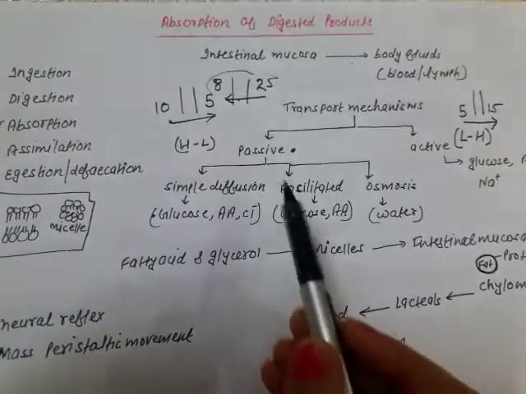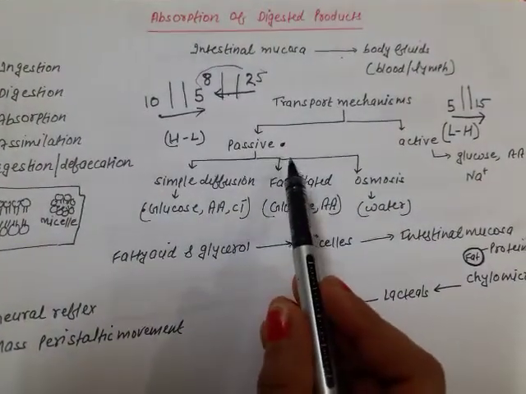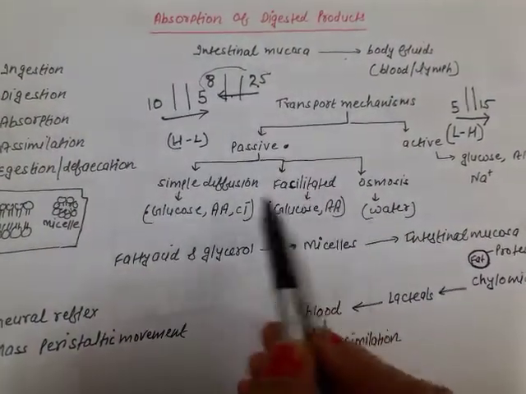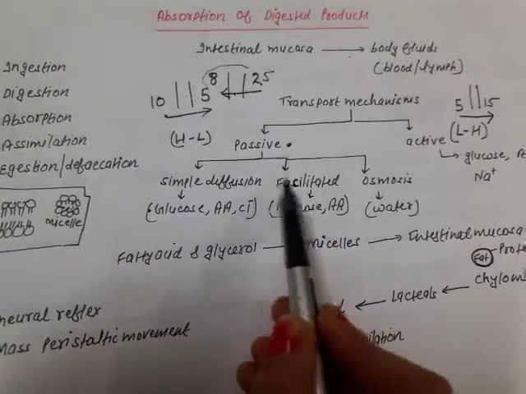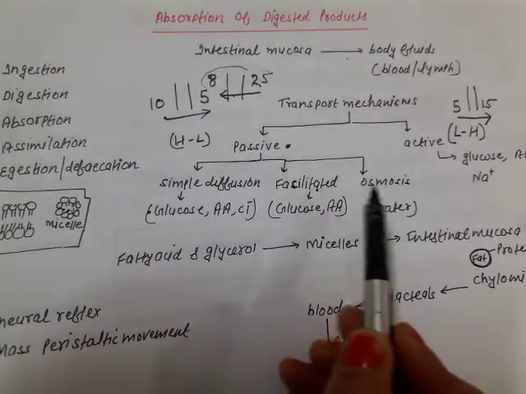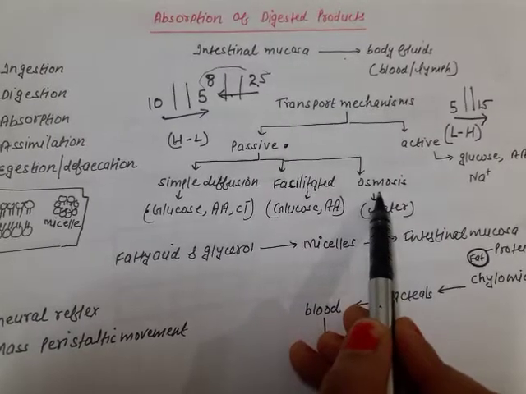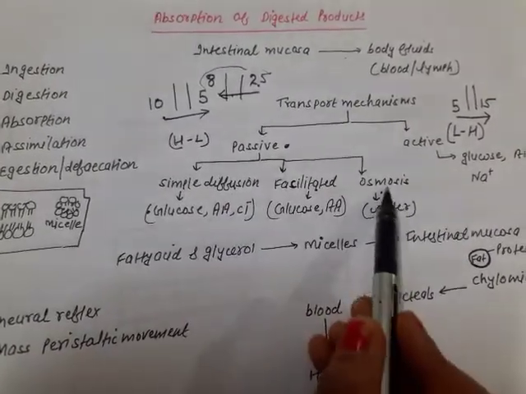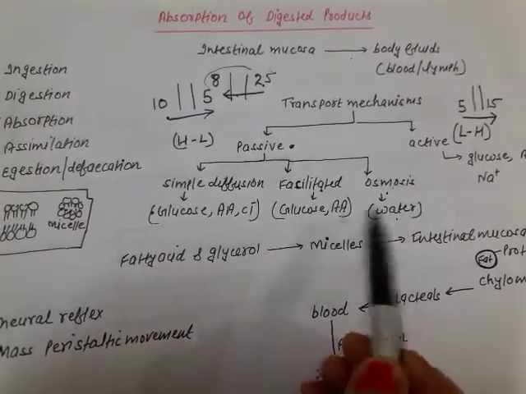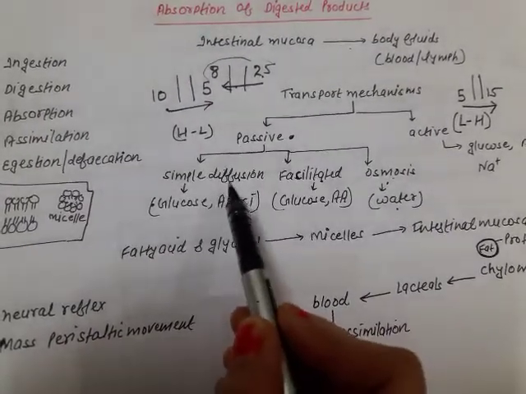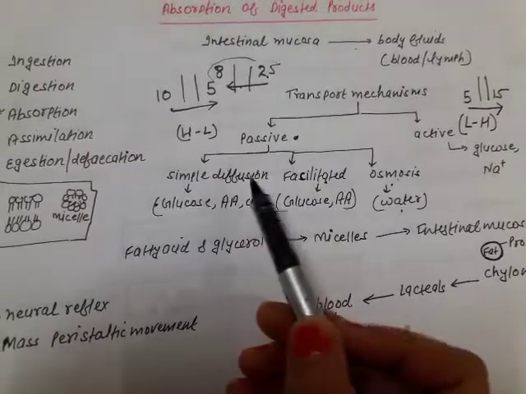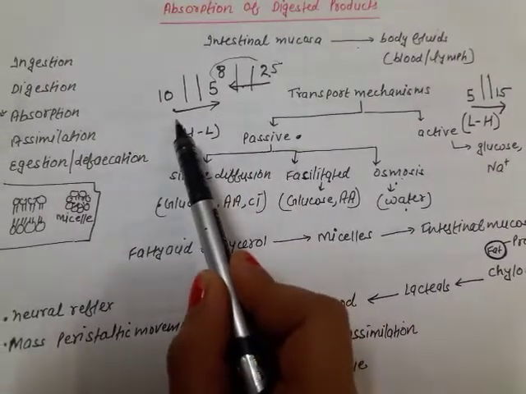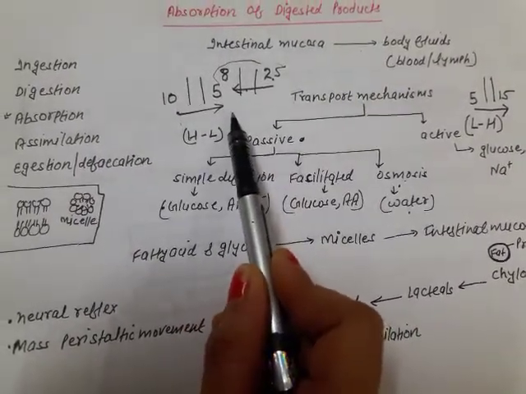Okay. So passive transport mechanism is of 3 types, that is the simple diffusion, the facilitated diffusion, and osmosis, which is a very special type of diffusion particularly for water. So simple diffusion means the movement of the molecules simply from a region of high concentration towards a region of low concentration.